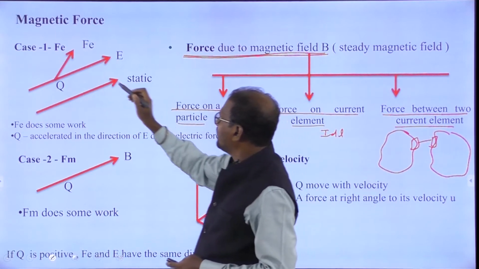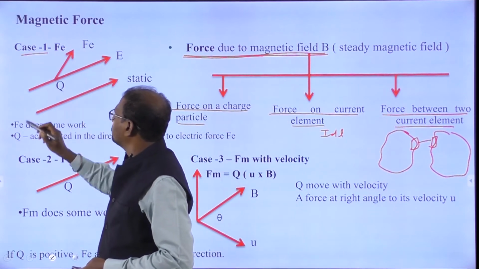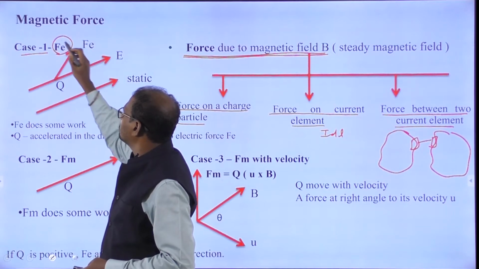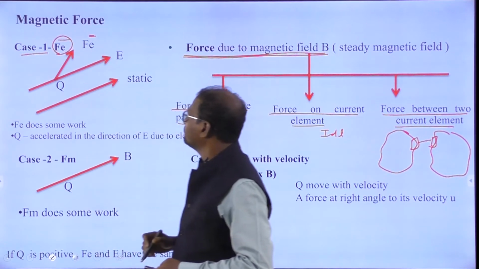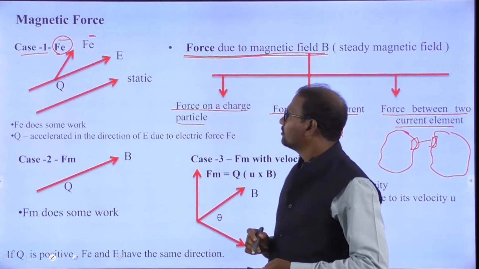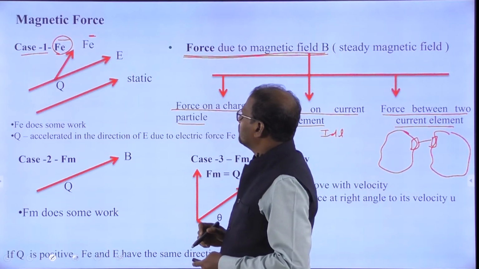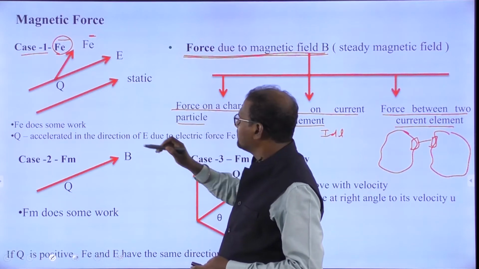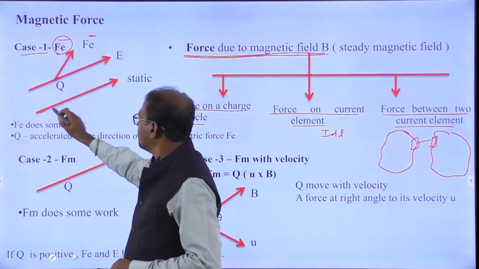Now we will go to case number 1, the electric force. Look at the diagram. This is a static field, with no time variation.